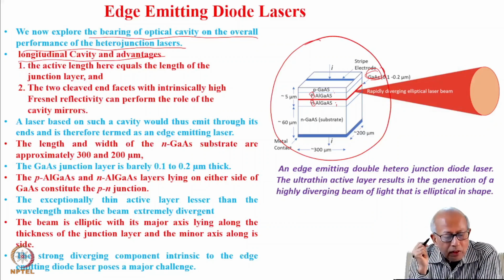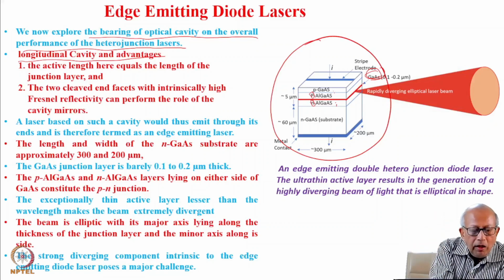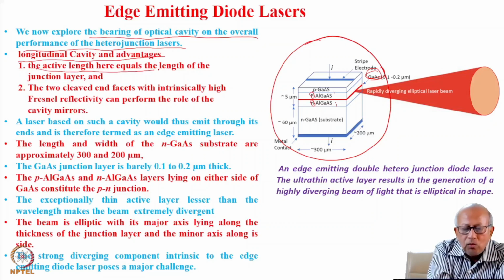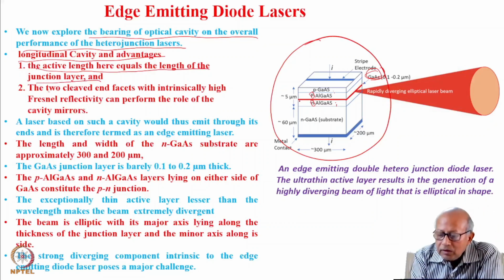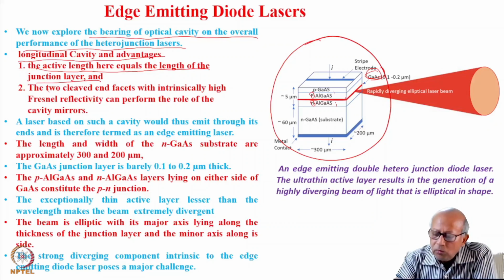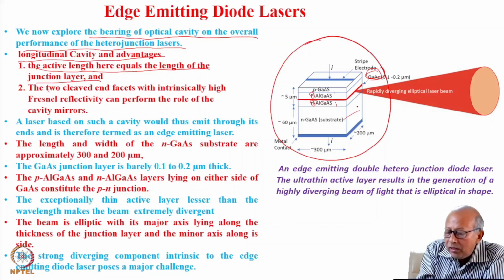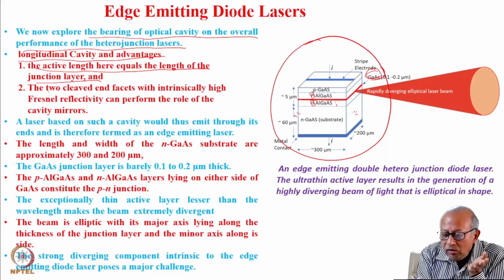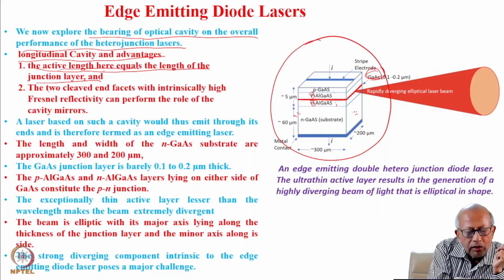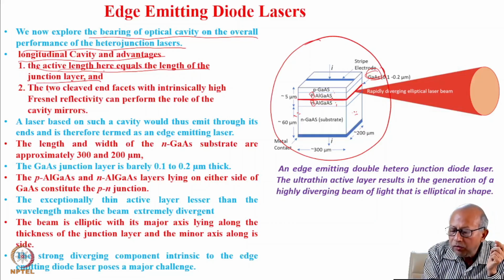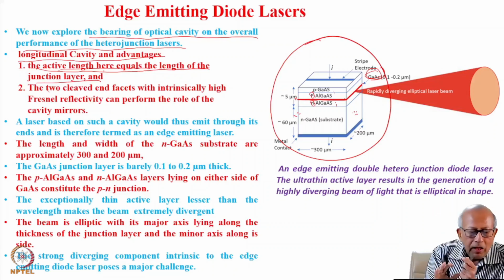In the longitudinal cavity laser, you see there are two advantages. The active length here equals the length of the junction layer. So this is the length of the junction layer, and this is the width of the junction. These two end faces have been cleaved to make them optically flat, and these two faces will act as the two cavity mirrors. And therefore, the active length is simply the length of the junction layer, because you have created population inversion in this active layer, and this is also the active length of the laser.